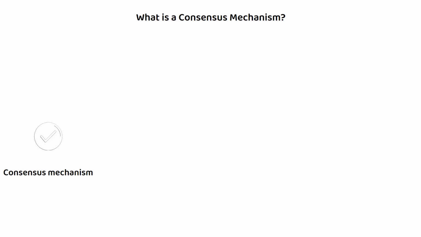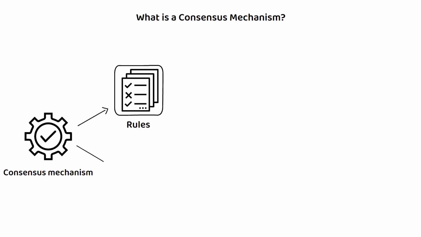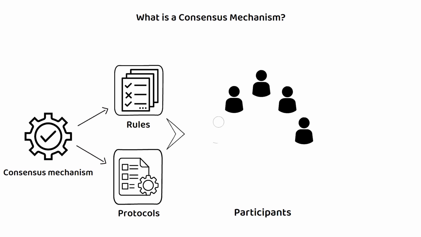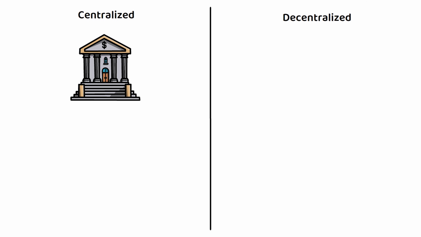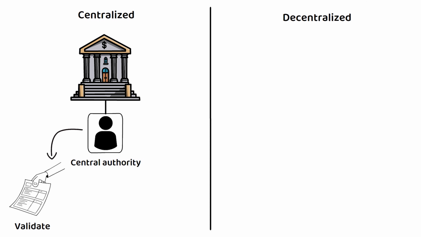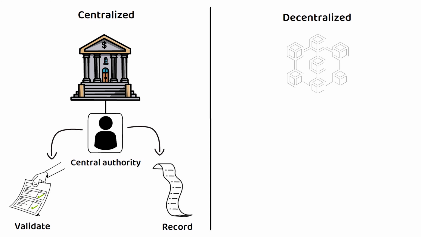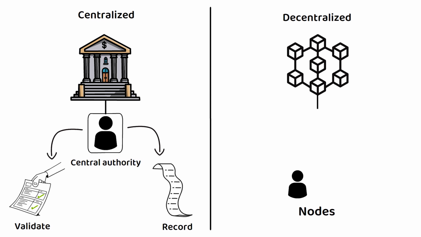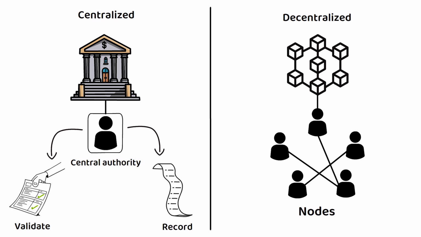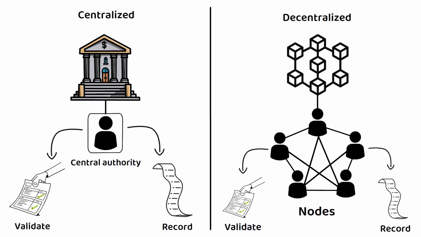consensus. At its core, a consensus mechanism is a set of rules and protocols that govern how participants in a decentralized network agree on the order and validity of transactions and maintain a consistent state of the blockchain ledger. In traditional centralized systems such as banks, a centralized authority validates and records transactions. However, in decentralized blockchain networks, there is no central authority. Instead, consensus mechanisms enable network participants, also known as nodes, to collectively validate and agree on the order and authenticity of transactions without the need for an intermediary.